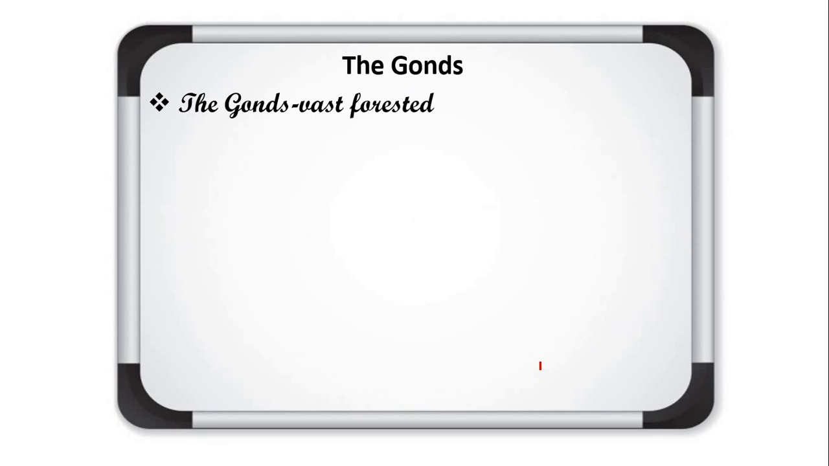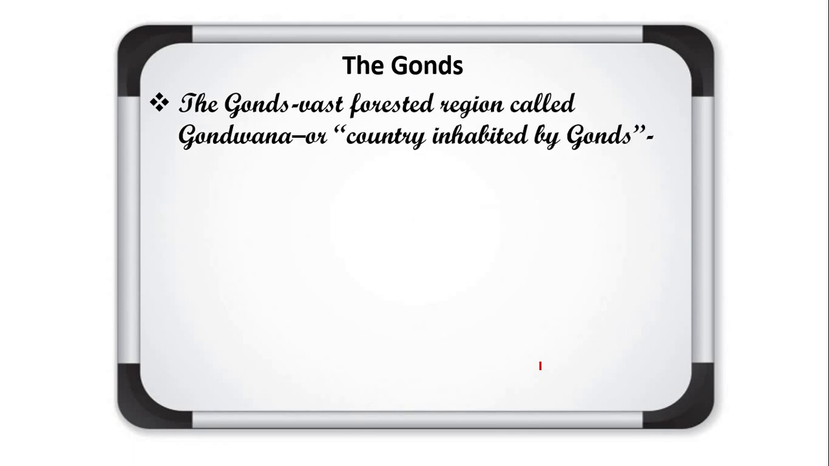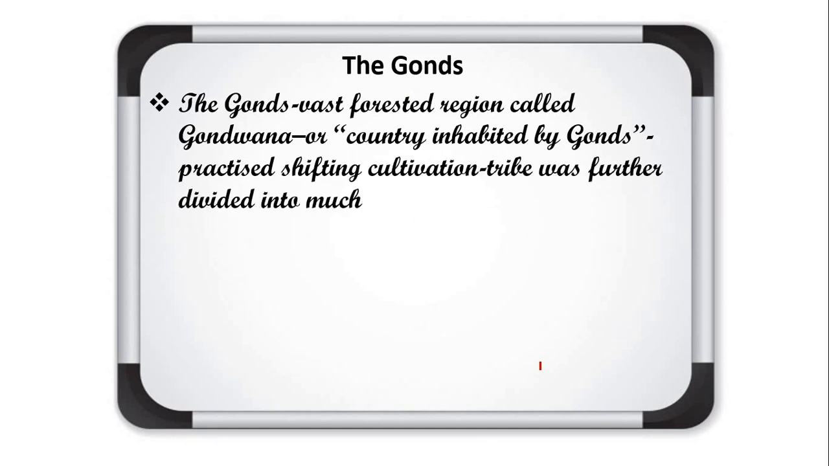Now we will discuss the Gond tribal community. The Gonds lived in a vast forested region called Gondwana, or country inhabited by Gonds, and practiced shifting cultivation. The tribe was further divided into much smaller clans.